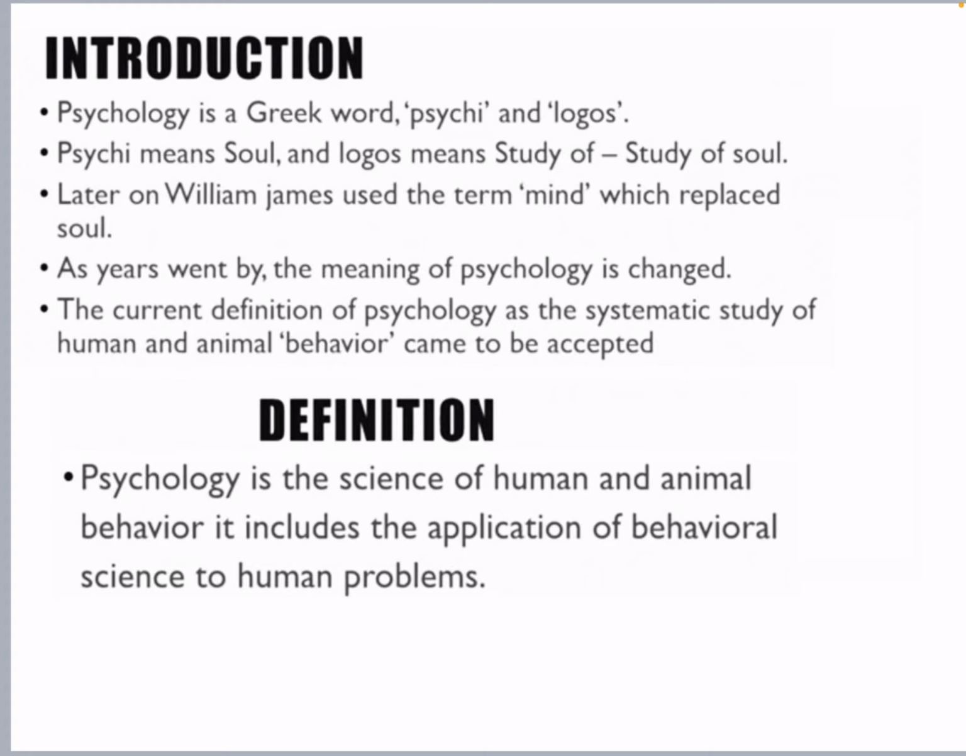The current definition of psychology as the systematic study of human and animal behavior came to be accepted. Right now, we accept that psychology is the study of human and animal behavior. Then the real definition goes like this: psychology is the science of human and animal behavior. It includes the application of behavioral science to human problems, meaning they use scientific methods and behavioral science to identify what sort of human problems are out there.